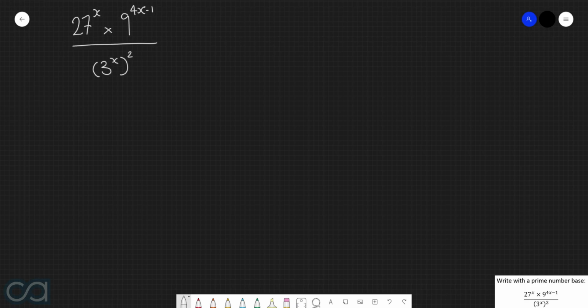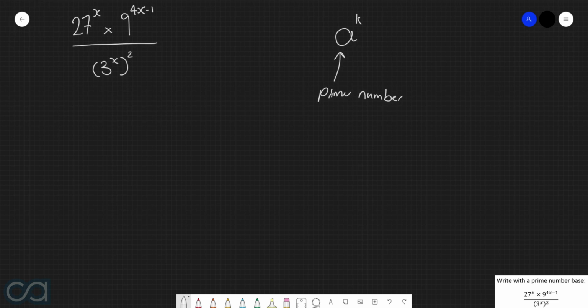Now, let's reread the question very, very carefully. Write with a prime number base. Now, what this is effectively asking us to do is to write this in the format of a to the power of k, where this thing here must be a prime number.